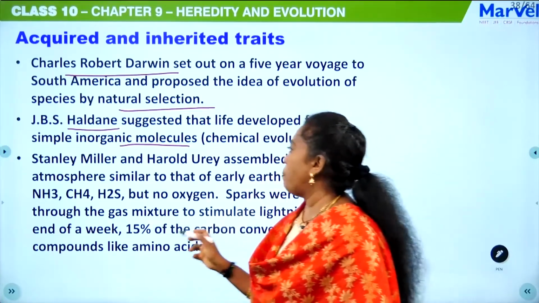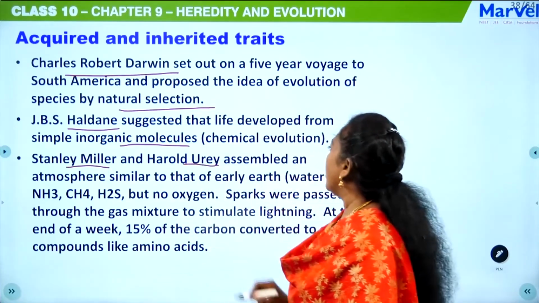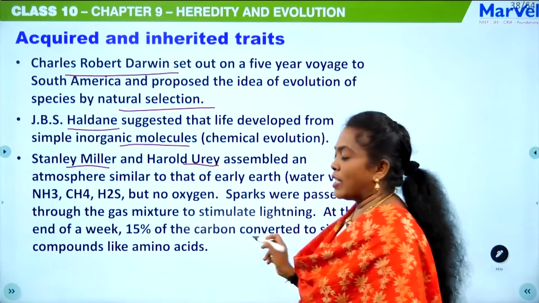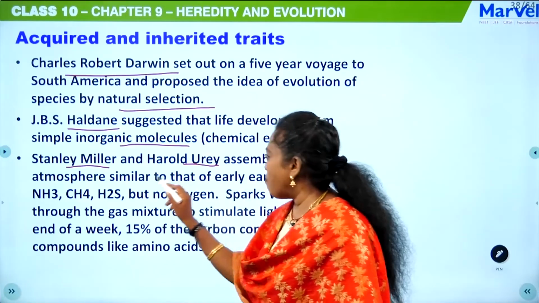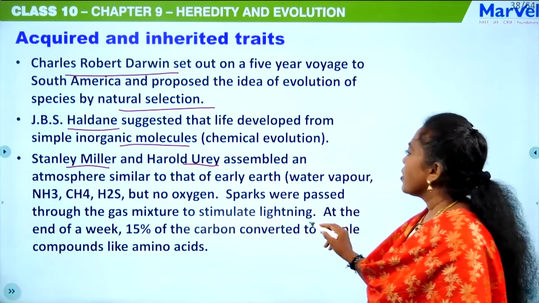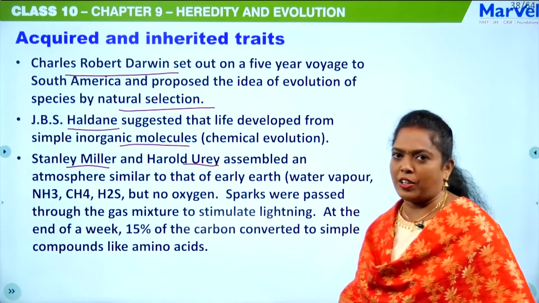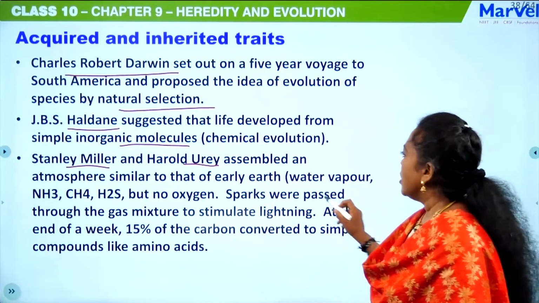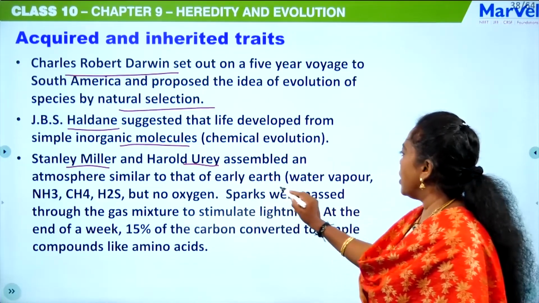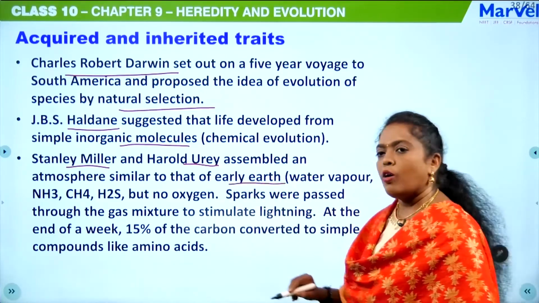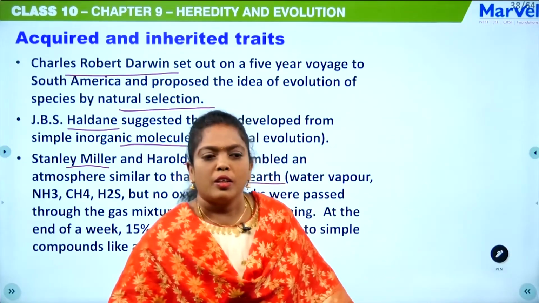The people who proved it were Stanley Miller and Harold Urey. So that experiment is known as the Urey-Miller experiment. They have proved in the laboratory that life developed from inorganic molecules. We'll see how. Stanley Miller and Urey assembled an atmosphere similar to that of primitive Earth or early Earth. Do you know what is primitive Earth, students?